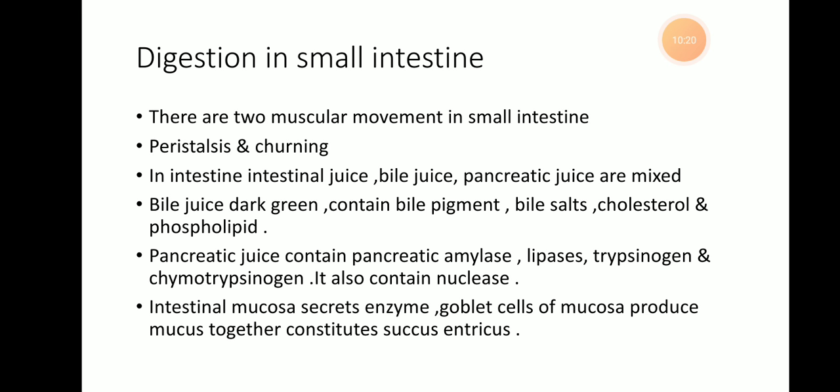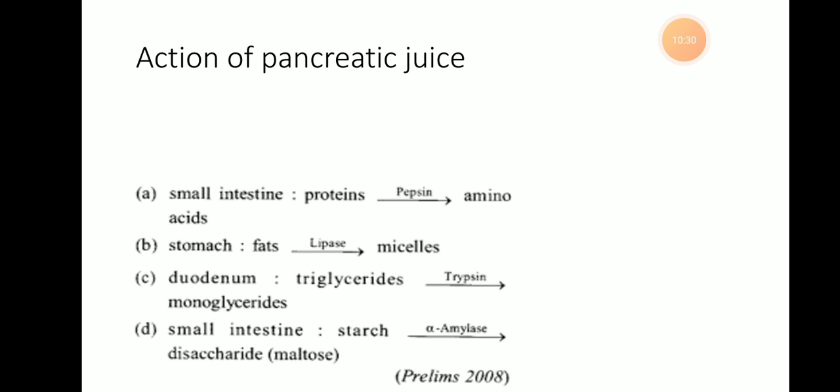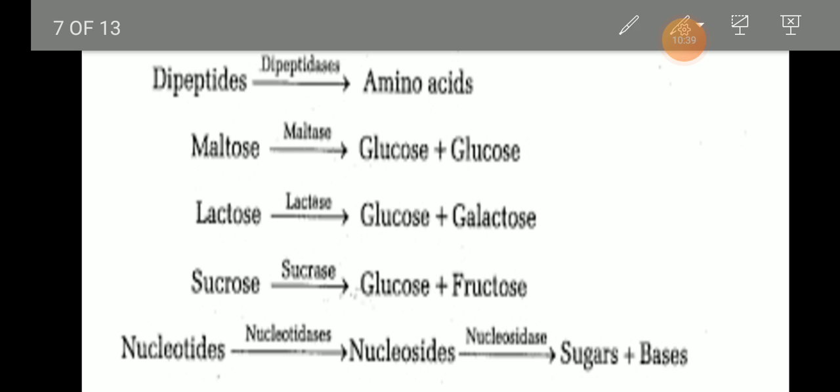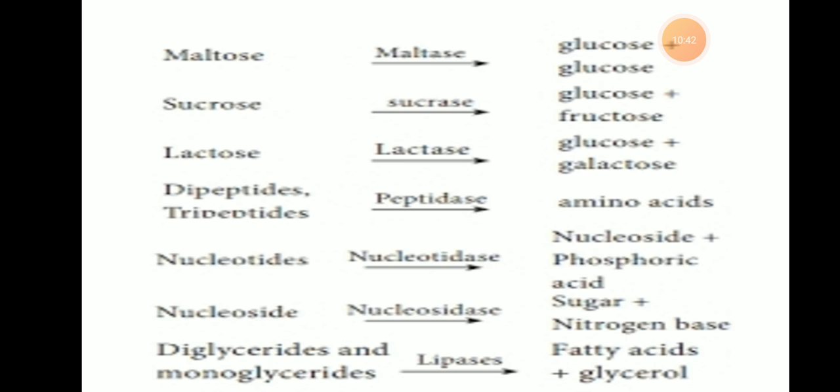Then the pancreatic juice secreted by the pancreas contains pancreatic amylase, lipases, and the inactive enzymes trypsinogen and chymotrypsinogen. The pancreatic juice present in the duodenum also contains nucleases, enzymes that digest nucleic acids.